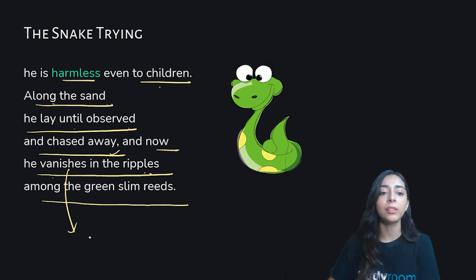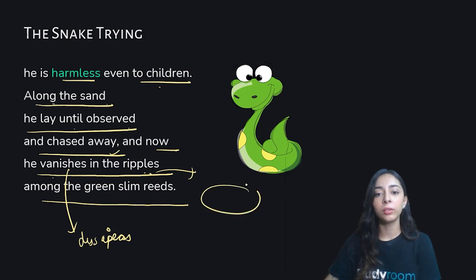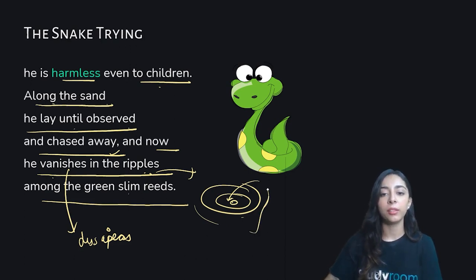Vanishes means disappears, and ripples are the circular lines that you get when you throw something in water. So the snake vanishes in the ripples among the green slim reeds, the marshy water plants.